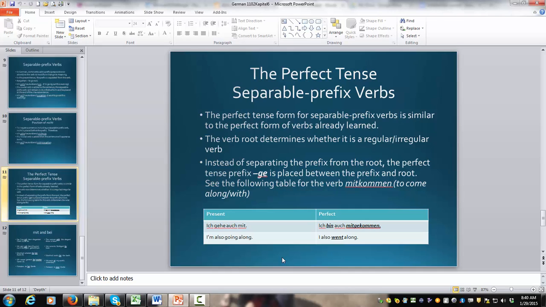Now, the perfect tense. Recall that the perfect tense, okay, is the conversational past tense. Was hast du gestern gemacht? What did you do yesterday? Okay? So here, ich gehe auch mit, present tense. Perfect tense, and this is the focus of the perfect tense with the separable prefix verbs, right? So, was hast du gestern gemacht, right? The ge there is at the beginning of the word. Well, when we have a separable prefix, it needs to be integrated in between the prefix and the root. Okay? Ich bin auch mitgekommen.